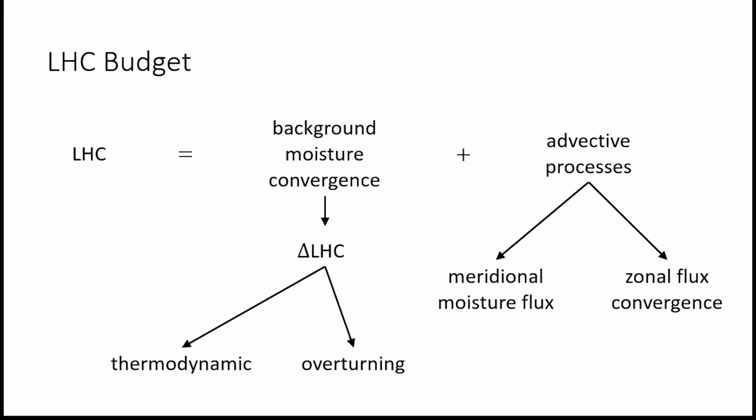The results, derived more rigorously in our paper, partition the LHC into contributions from background state moisture convergence and advective processes, the latter consisting of both a meridional moisture flux and a zonal moisture flux convergence. When examining changes in the LHC, changes in background state moisture convergence can also be further decomposed into thermodynamic contributions and contributions from overturning processes.